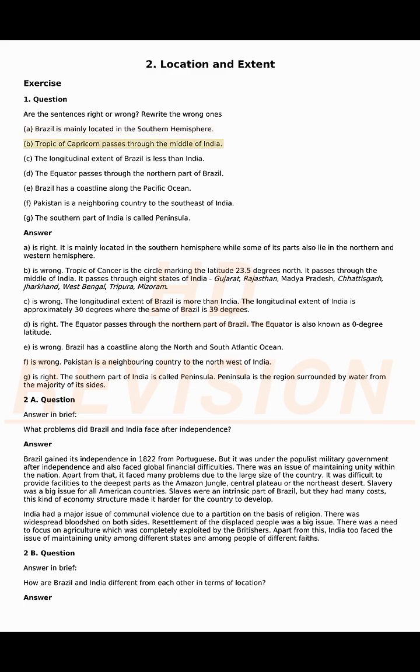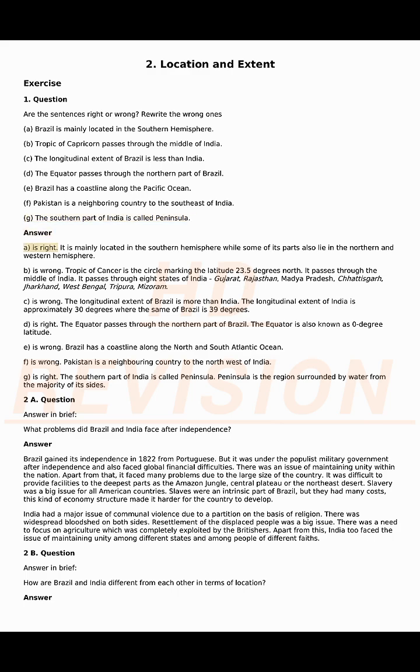B. Tropic of Capricorn passes through the middle of India. C. The longitudinal extent of Brazil is less than India. D. The equator passes through the northern part of Brazil. E. Brazil has a coastline along the Pacific Ocean. F. Pakistan is a neighboring country to the southeast of India. G. The southern part of India is called peninsula.